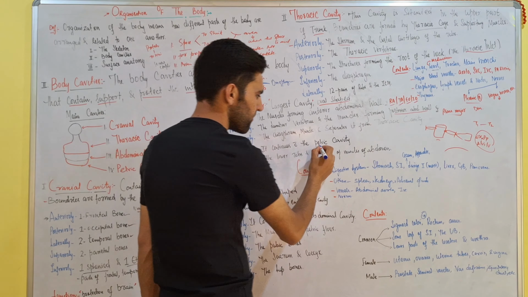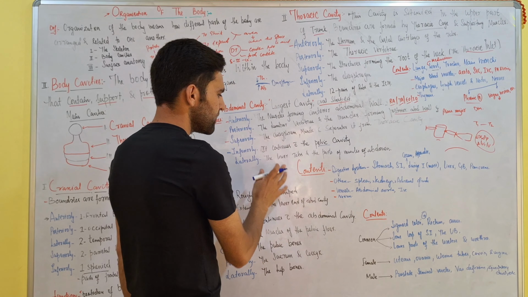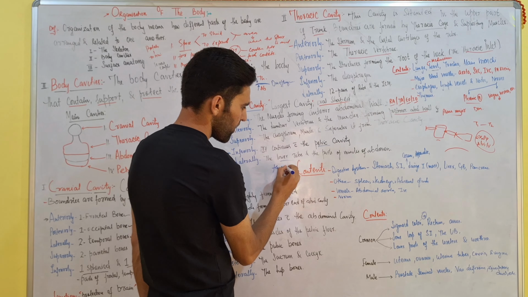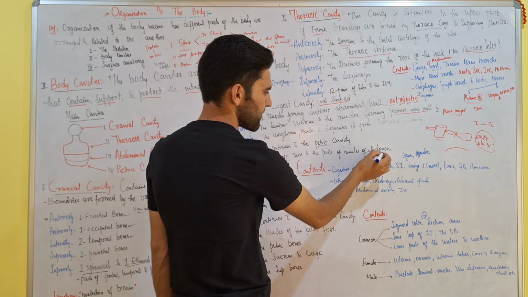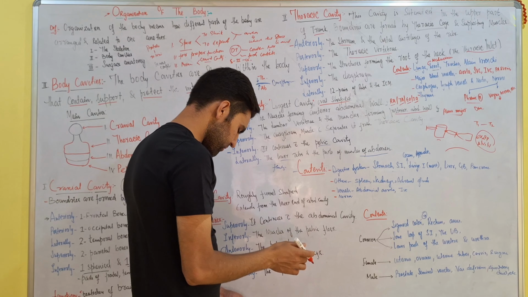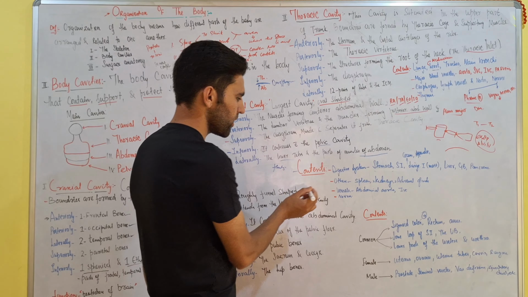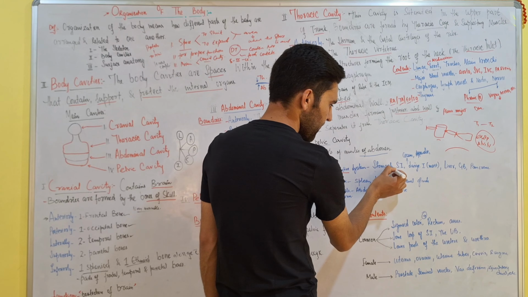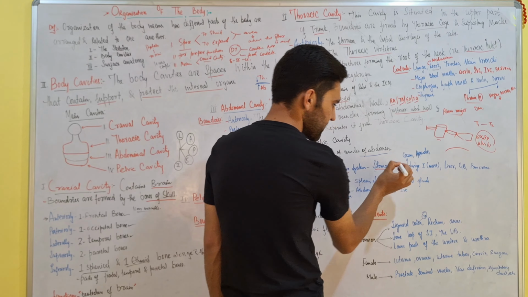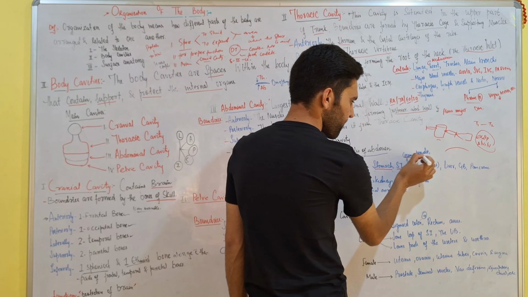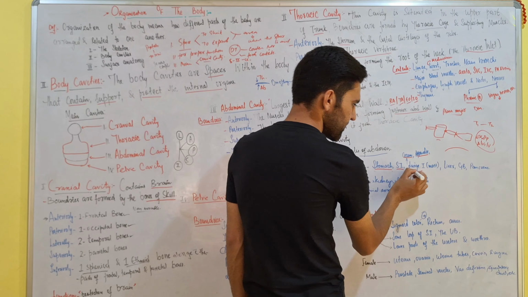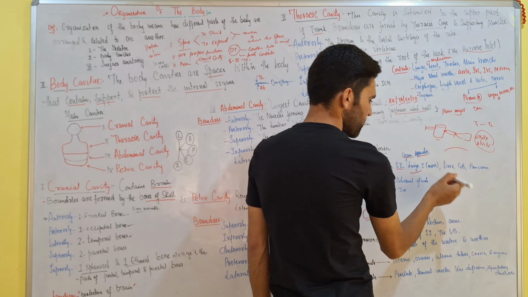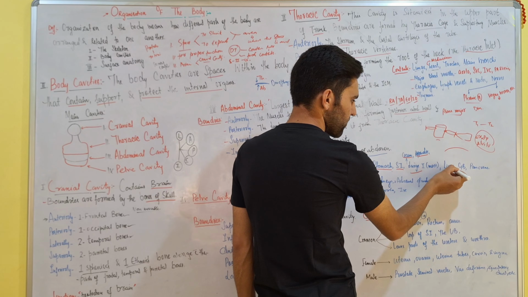Inferiorly, it continues into the pelvic cavity, and laterally the lower ribs, that is the floating ones, and the parts of the muscles of abdomen. Now coming to the contents. What are the contents in the abdominal cavity? First is digestive system. Digestive system में क्या क्या है? Stomach है, small intestines है, cecum, appendix, large intestine. Most of the large intestine is in abdominal cavity. Some portions are in the pelvic cavity.